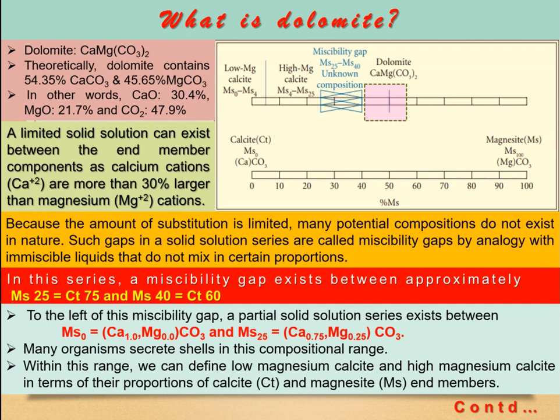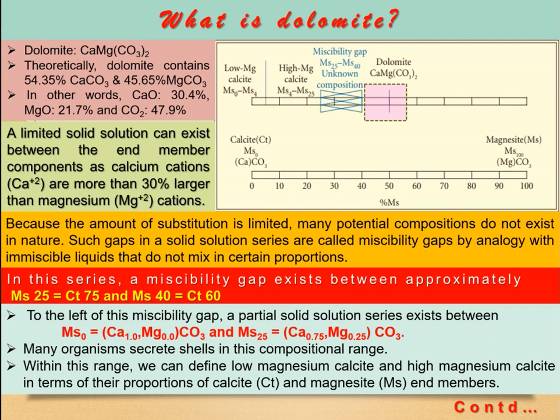So if 0 to 4% MgCO3 is present, that is called low Mg calcite, and 4 to 25% magnesite content in calcite is called high Mg calcite. In between these two, high Mg and low Mg calcite, it is observed that most organisms secrete shells in the low Mg calcite region in general.